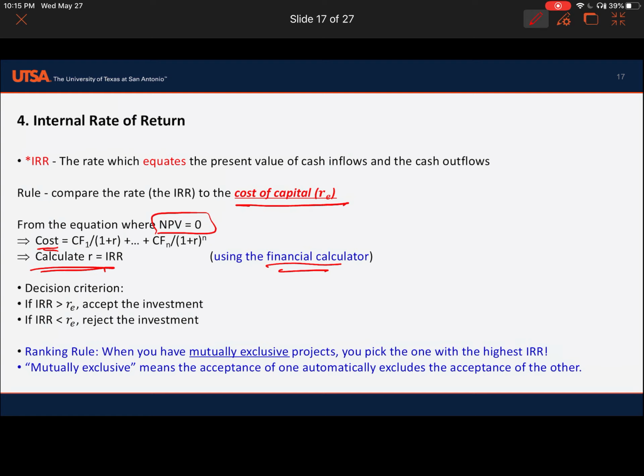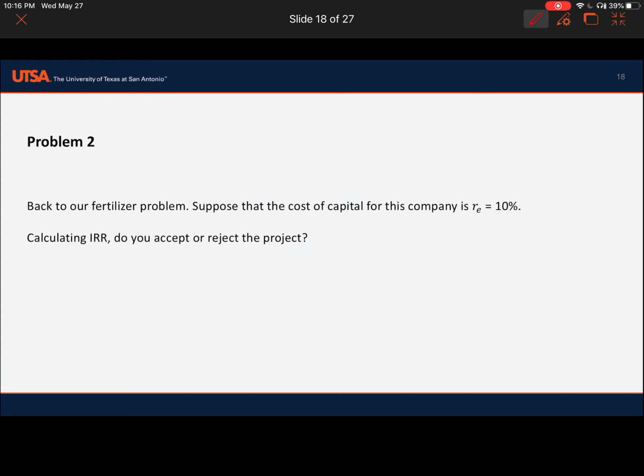So the decision criteria is: if IRR is greater than the cost of capital, we accept the investment. If internal rate of return is less than the cost of capital, we reject the investment. So the ranking rule: when you have mutually exclusive projects, you pick the one with the highest IRR. Mutually exclusive means that acceptance of one automatically excludes the acceptance of the other.